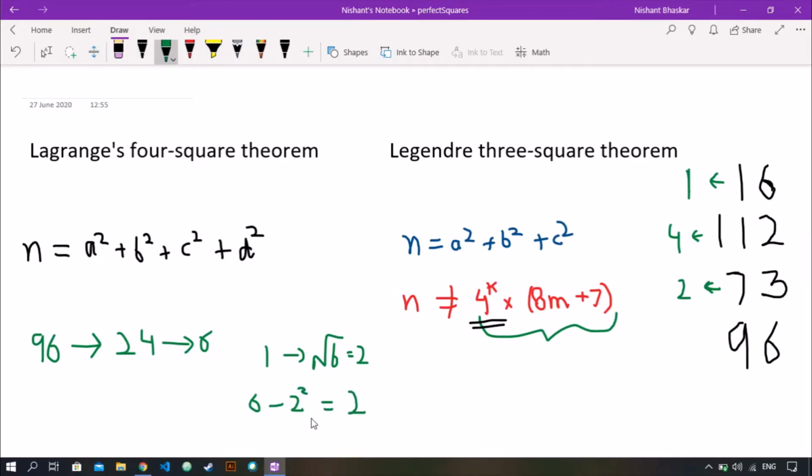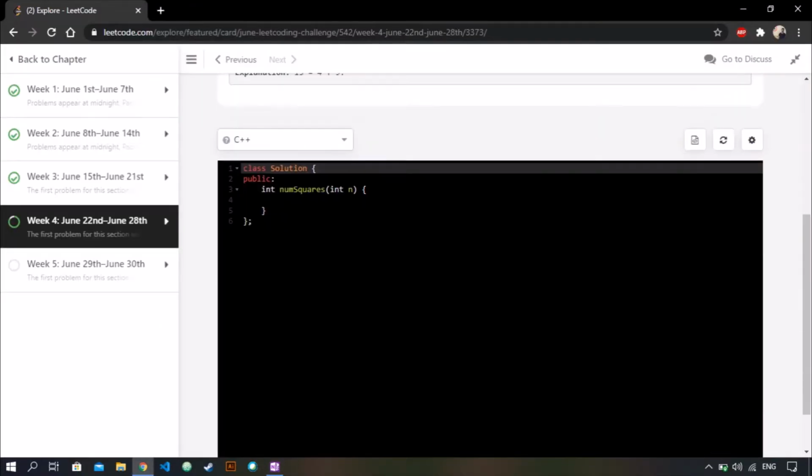Again, 2 is not a perfect square, so we completed our loop for checking, and our answer is not 2. So our answer is not 1, our answer is not 4, and our answer is not 2. So our answer should be 3. So for 96 it is 3. I will put the link for both the theorems in the description, and let's look at how we code this.